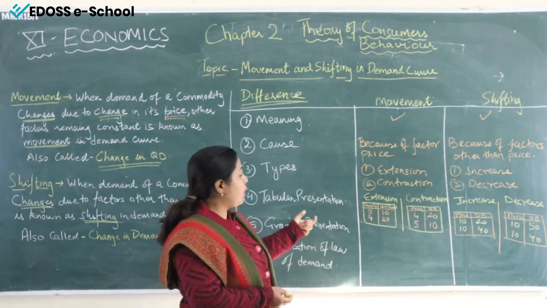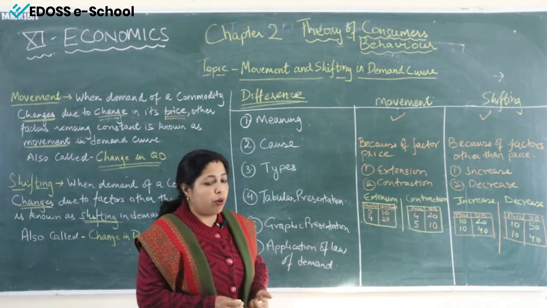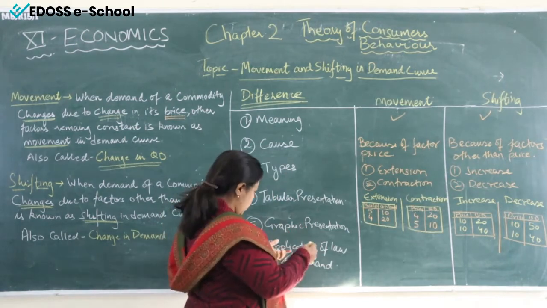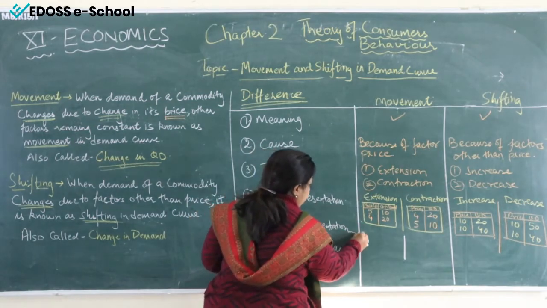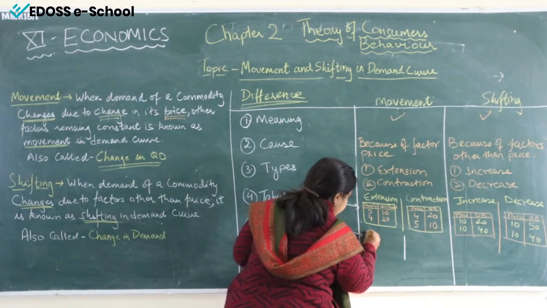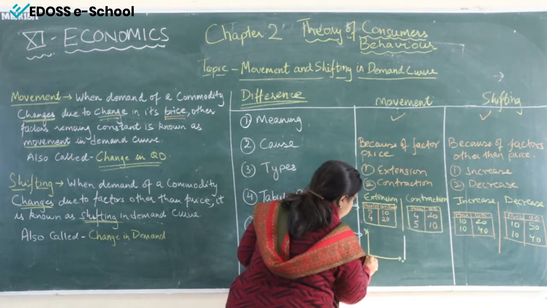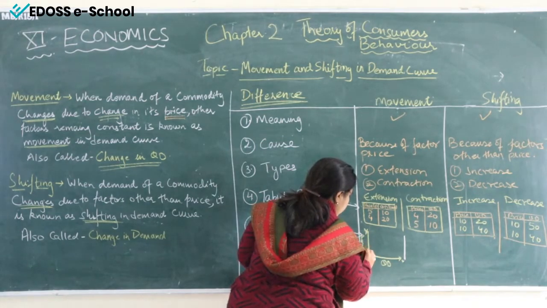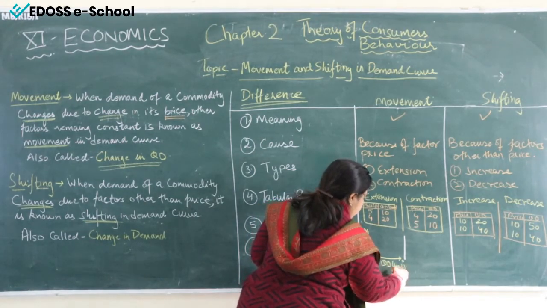Now we are coming on to the graphical representation of movement and shifting. We can draw it in the same diagram also, we have already done it before, and we can draw it separately also. Here I am telling you separately, so we can have separate diagrams. Okay. Now we are going to have a look at diagrams. Graphical representation. So how is extension represented? Take a look. This is the OX-axis, this is the OY-axis. Here quantity demanded, here price. Price is always in rupees and quantity is in units. This is the way we do it.